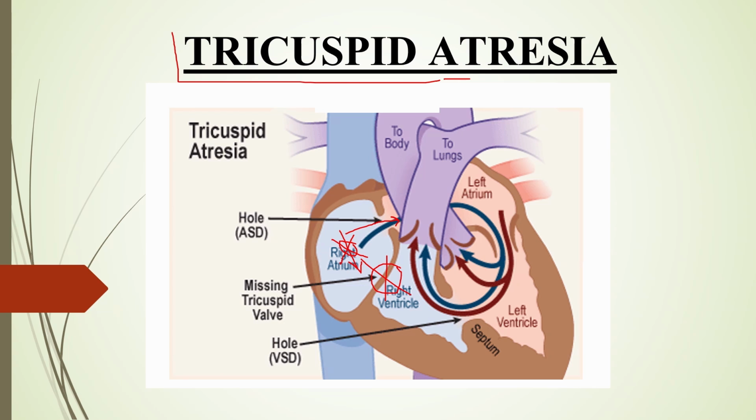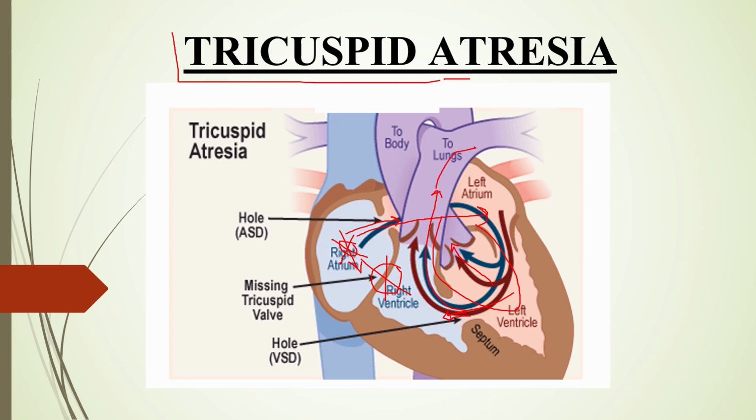So the blood will flow directly from the right atrium toward the left atrium. From left atrium it will flow into the left ventricle and then to the aorta. Sometime there will be the presence of VSD और कभी क्या होता है VSD भी present होता है. तो non restrictive VSD इसमें present होगा जिससे जो blood का flow है that will go into the right ventricle and from right ventricle the blood will flow into the lungs.